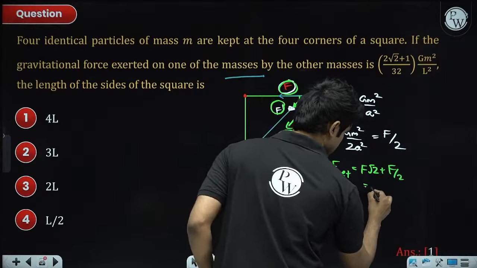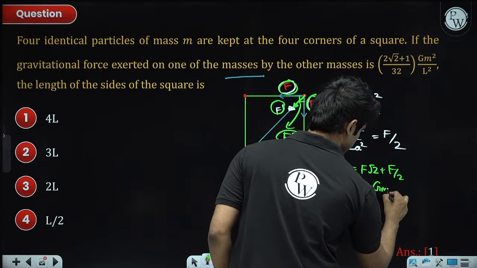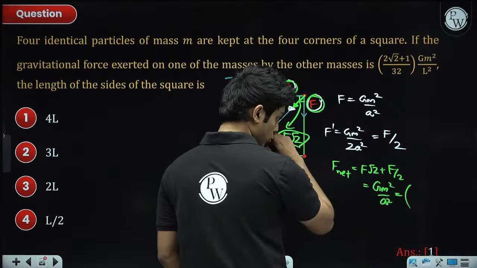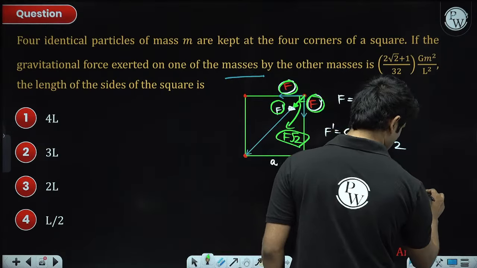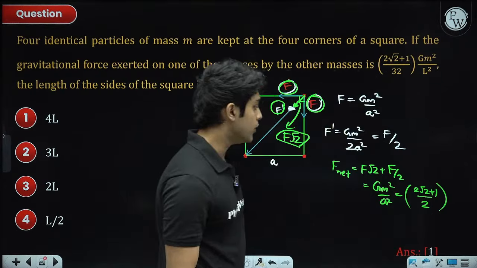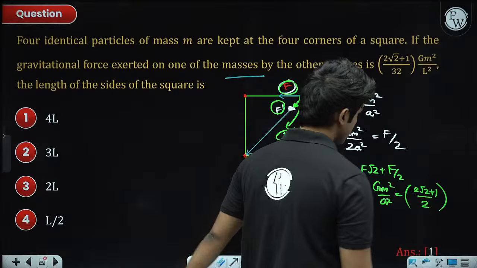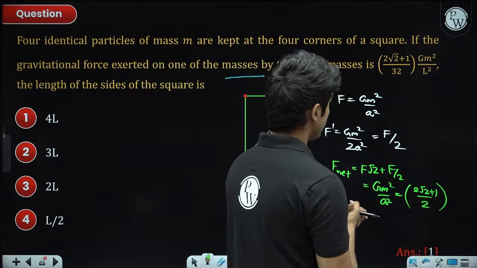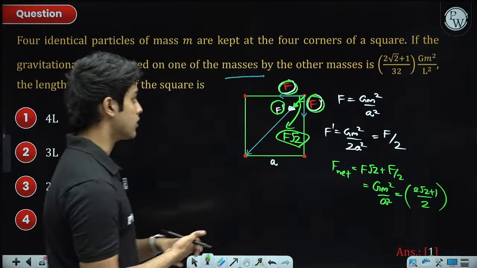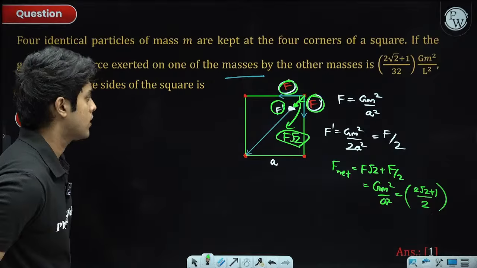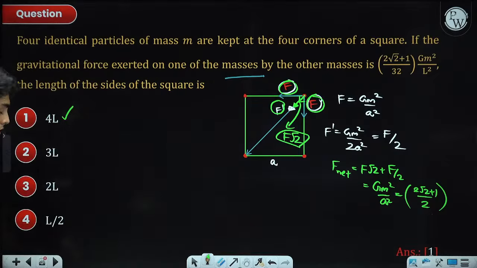So this is F, which is Gm square by A square, times root 2 plus half, which is 2 root 2 plus 1 divided by 2. So now you equate this to this, and I guess you will get A square as 16L square, or A is equal to 4L. Okay, so yeah, that is it.